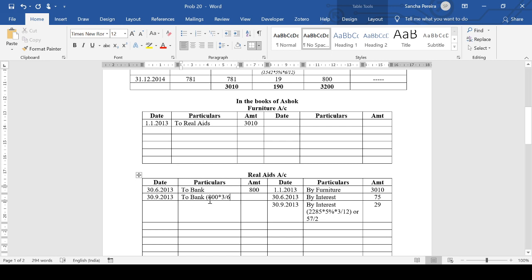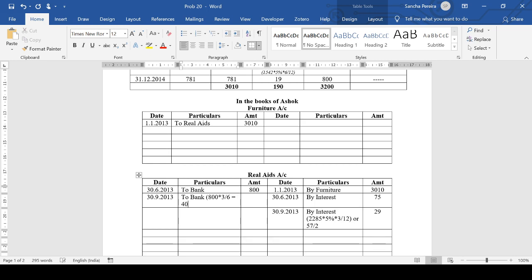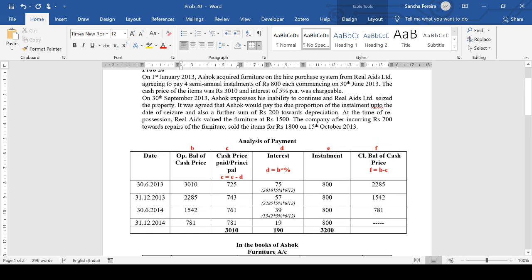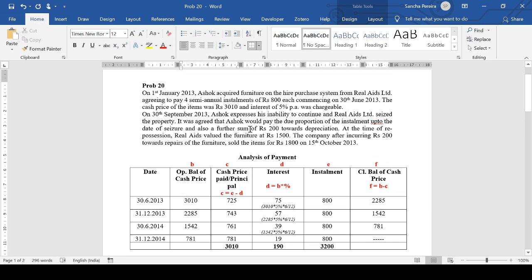800 is for 6 months. We only need to know for 3 months out of 6 months. So if you do this, you get 800 divided by 2, which is 400. So that's equal to 400 plus he's paying something else: the due proportion of the installment up to the date of seizure, and also a further sum of rupees 200 towards depreciation. So he's not only paying part of the installment, but he's also paying part of the depreciation.